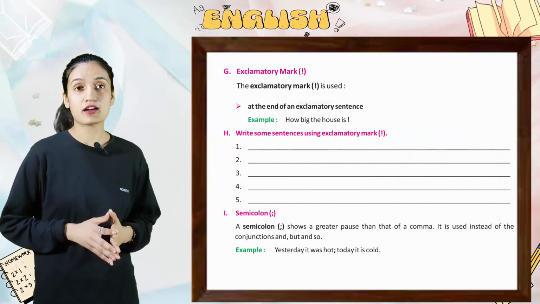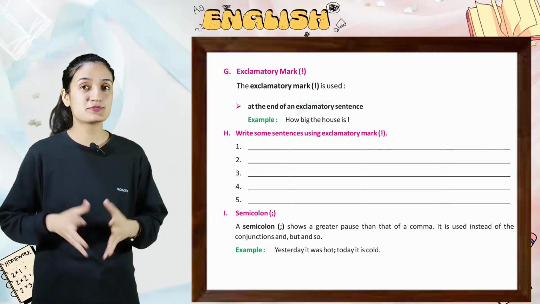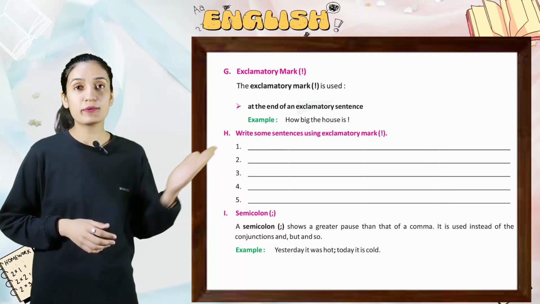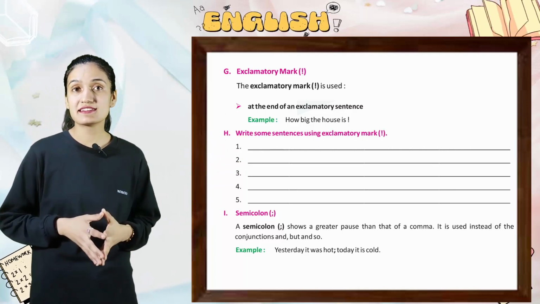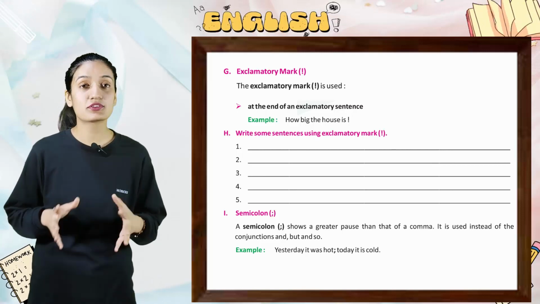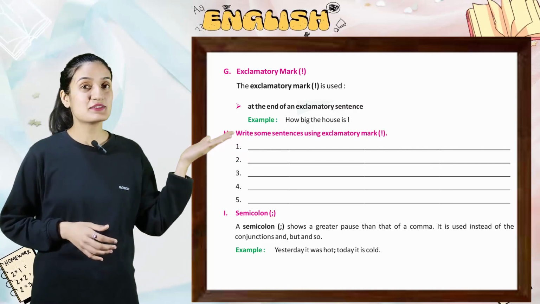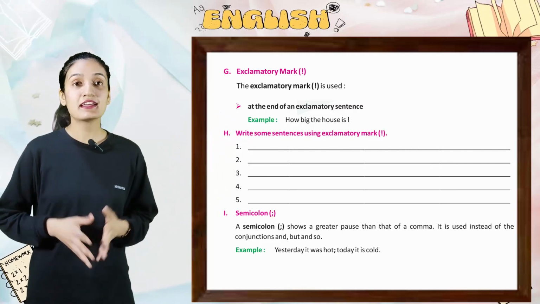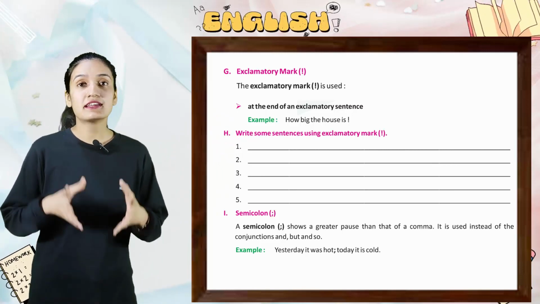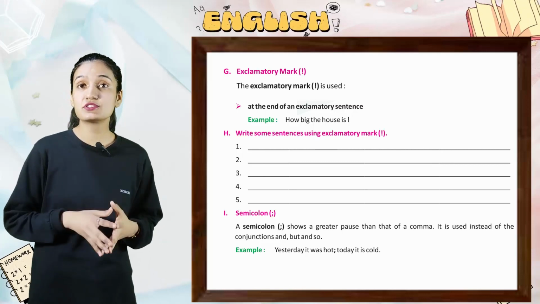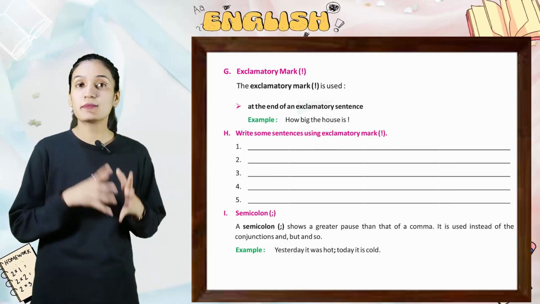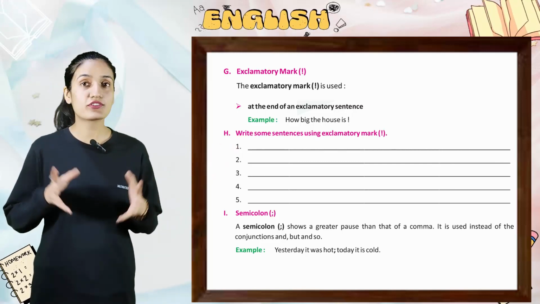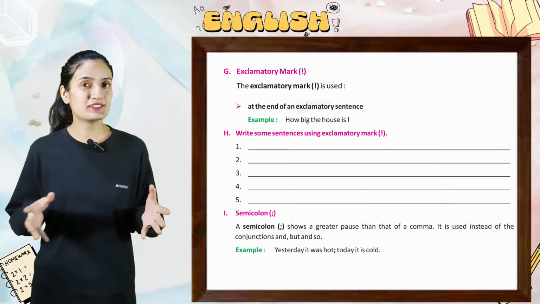Next is exclamation mark. The exclamation mark is used at the end of an exclamatory sentence. Example, how big the house is! Write some sentences using exclamatory marks. So kids, write down some sentences using exclamatory marks by yourself. Next is semicolon. A semicolon shows a greater pause than that of a comma that is used instead of a conjunction and, but, and so. Example, yesterday it was hot; today it is cold.